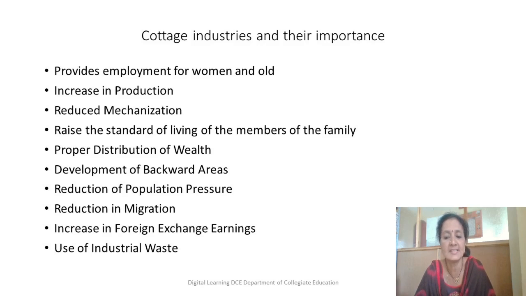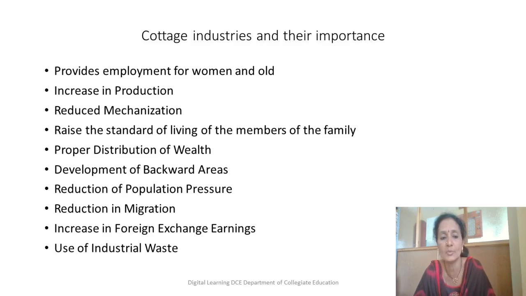Increase in production: since even these old people and women work instead of wasting time, production will naturally increase. Reduced mechanization: we do not use many machines for this. All these cottage industries are labor intensive. More labor is used, within the family members, who get trained and work very fast without using any machines. So when they are doing all this, instead of wasting time, they are earning money.